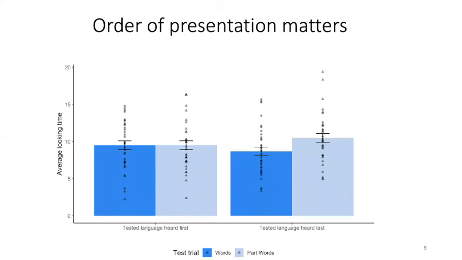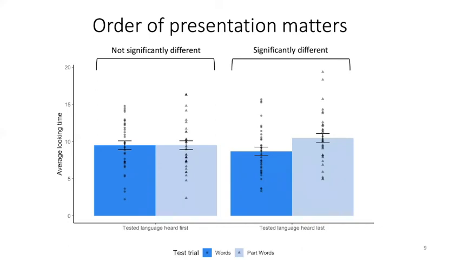Interestingly, we found that the order of presentation of the languages during the familiarization phase matters. For example, if infants heard AL1 first during the familiarization phase and later on were tested with AL1, then they did not show any successful learning. However, if infants heard AL2 after hearing AL1 during the familiarization phase and later they were tested with AL2, then they showed learning.